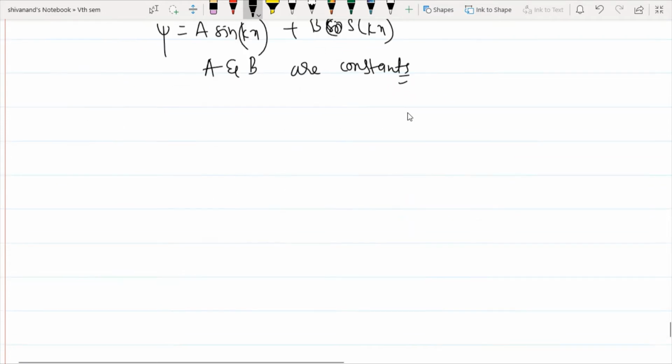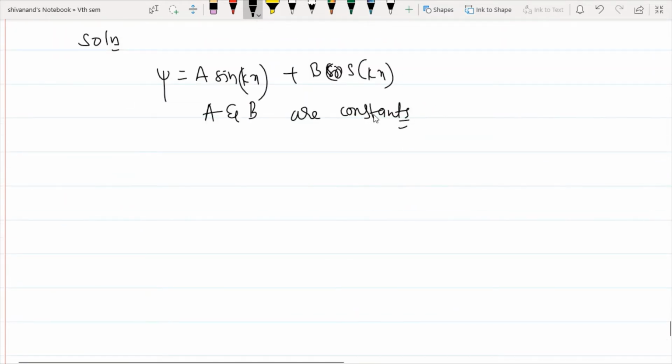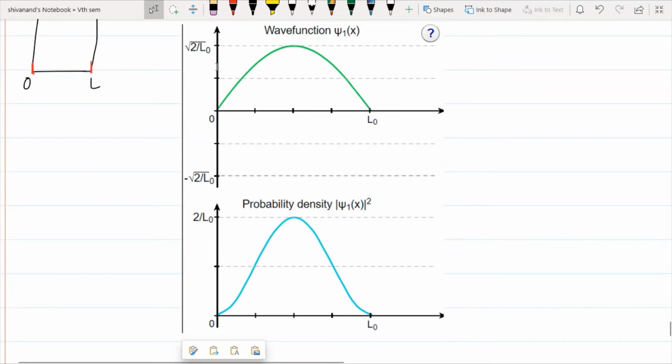As I told you, in the box of length 0 to L, the probability of observing the particle or wave is 0 at exactly x equal to 0 and x equal to L. The wave looks like this. I will consider from here to here as length L, from x equal to 0 to x equal to L, and the probability of finding the particle is 0 at the boundaries.